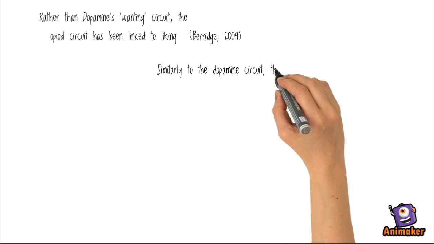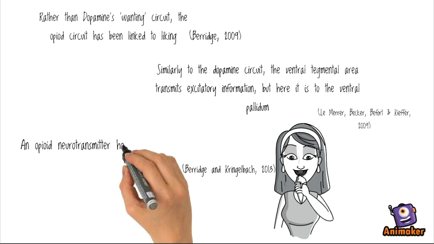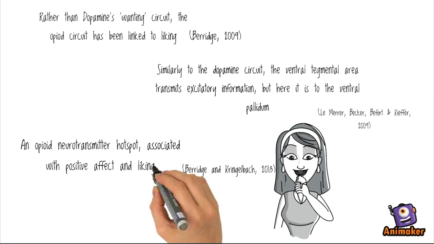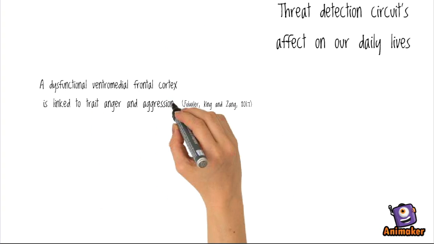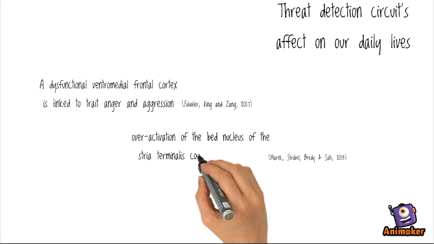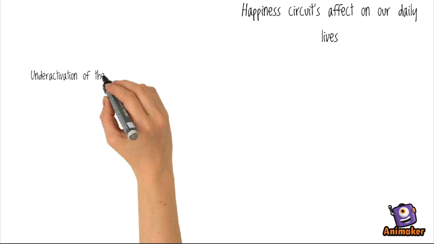Very similarly, it starts off with the ventral tegmental area, except here it ends up in the ventral pallidum, an opioid neurotransmitter hotspot, which enacts positive affect and liking. The ventromedial frontal cortex has been linked to aggression. The bed nucleus of the stria terminalis has been linked to anxiety, and a dysfunctional amygdala has been linked to threat perception in paranoid schizophrenia.